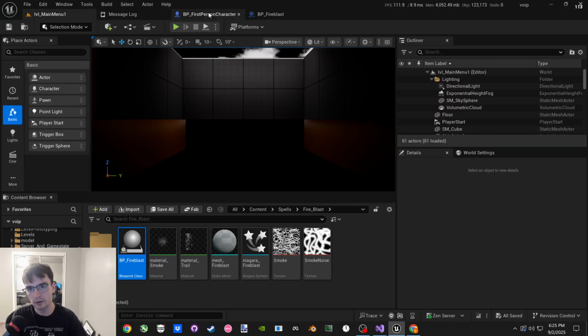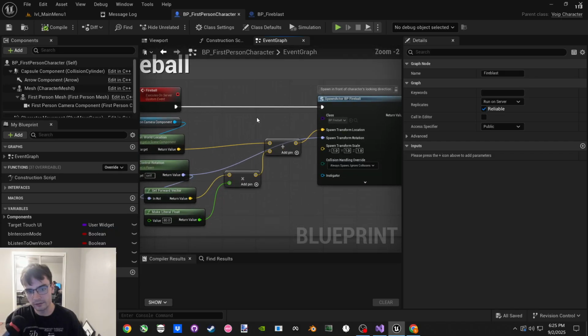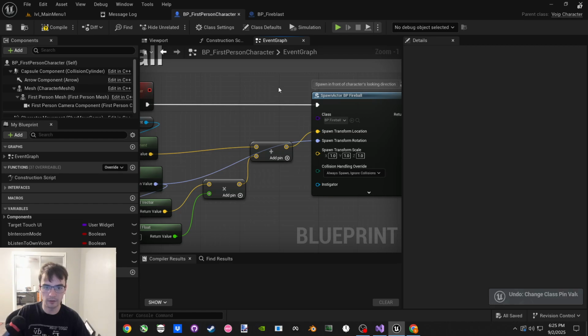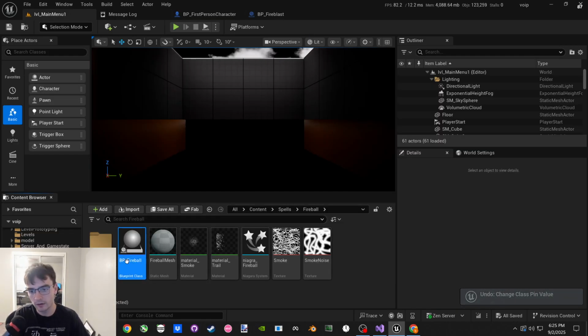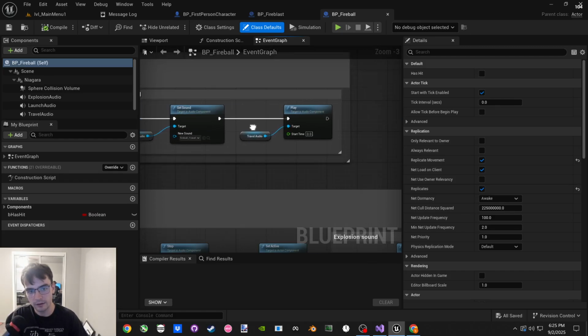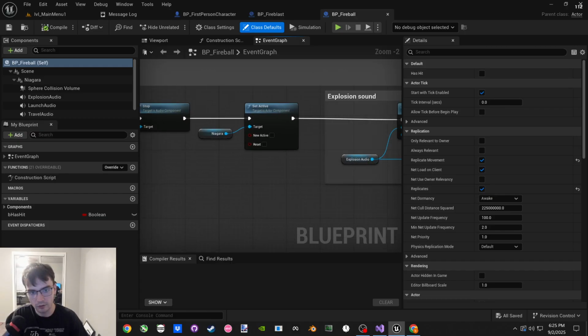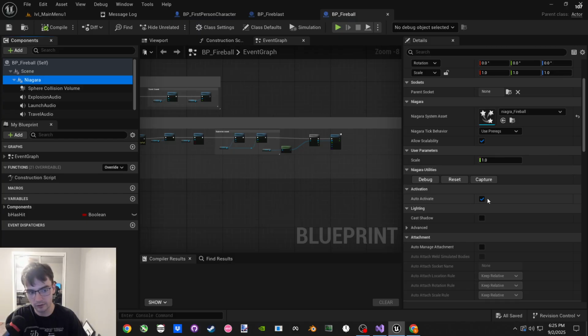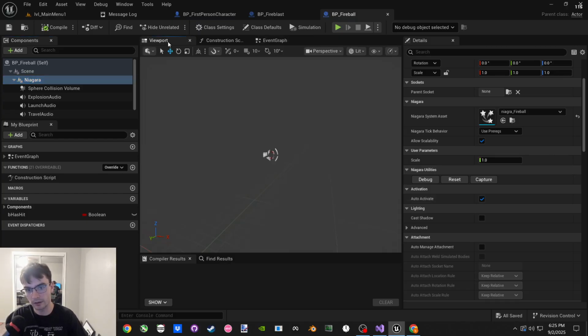If we do Fireball instead, oh. I don't know what happened there. I don't know why I did that. If we go to Fireball, we'll see, okay, it actually, I don't have it. Never mind. It's because the Niagara system is actually starting on, whenever it gets created, the Niagara is automatically there.